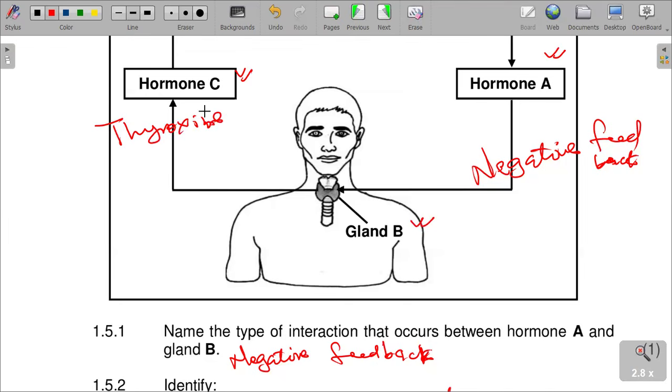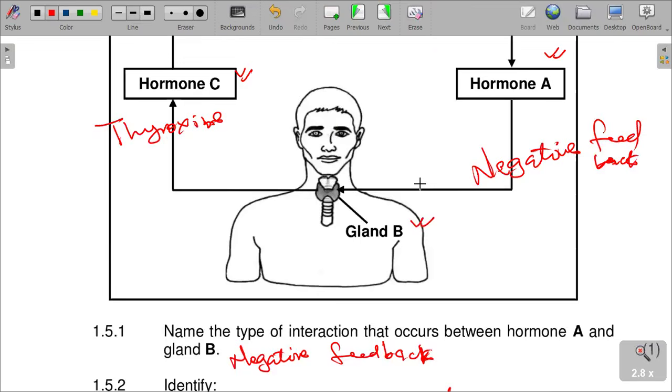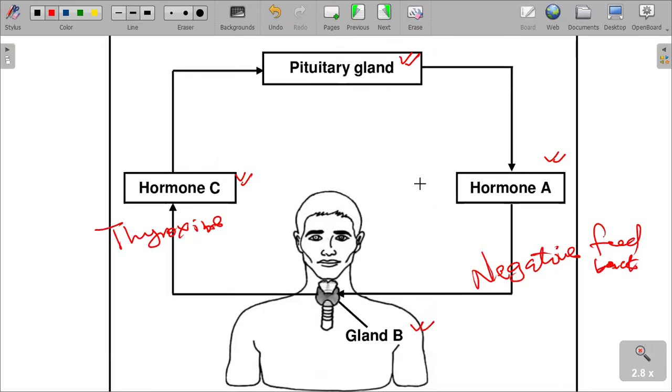Thyroxine hormone is the one that is produced there, which is hormone C. Thyroxine hormone is produced from the thyroid gland.